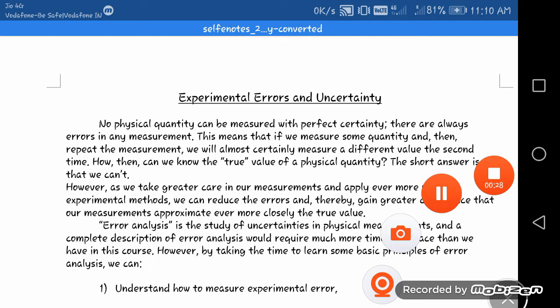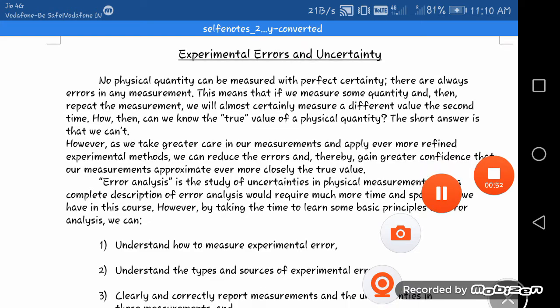No physical quantity can be measured with perfect certainty. There are always errors in any measurement. This means that if we measure some quantity and then repeat the measurement, we will almost certainly measure a different value the second time. How then can we know the true value of a physical quantity? That is the big question.